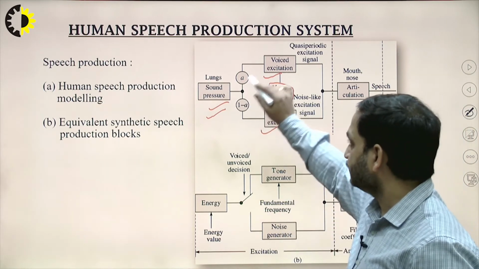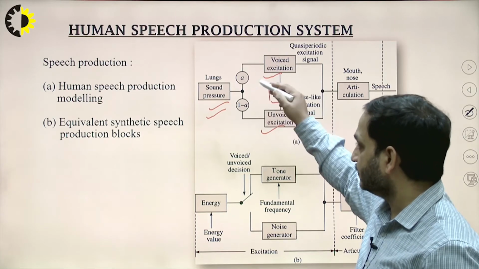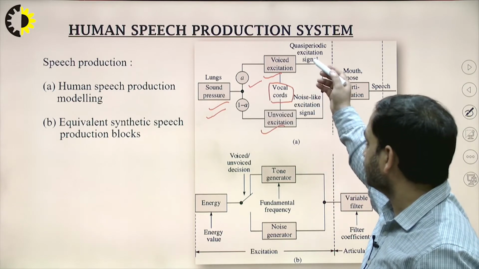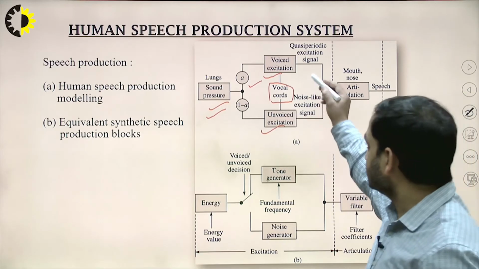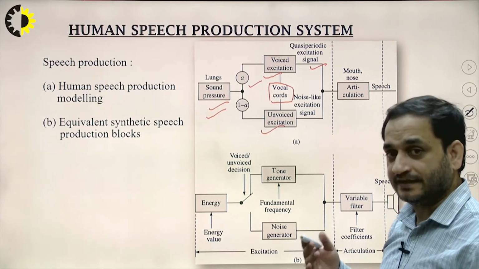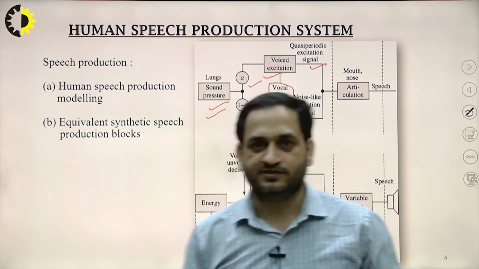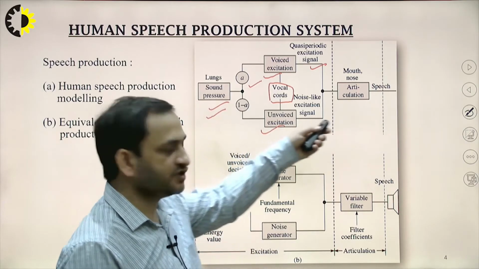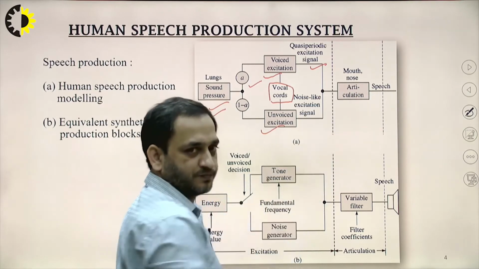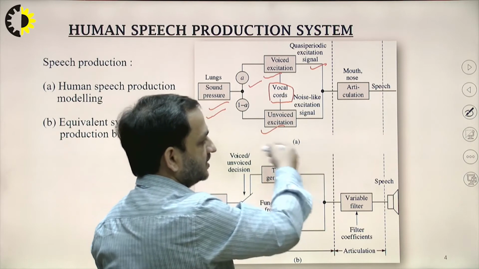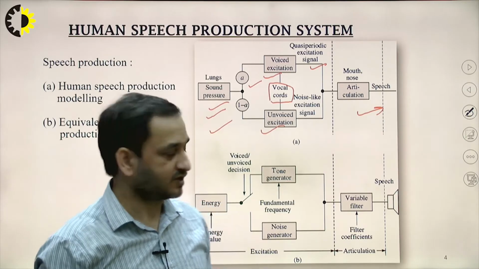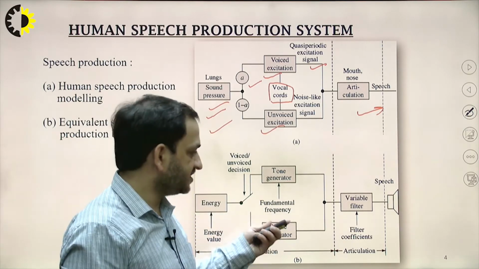So in this way, we simply add on the speech which is coming from the lungs, okay, and this portion is called the quasi-periodic excited signal. The signal coming out of this voiced excitation will be the quasi-periodic excited signal, and then we have the articulation of that signal, which articulates it into speech form. So this is the system through which the voice comes out from the lungs, and the speech is the output of the vocal tract. Similar to that, we have a system which is divided into two parts.